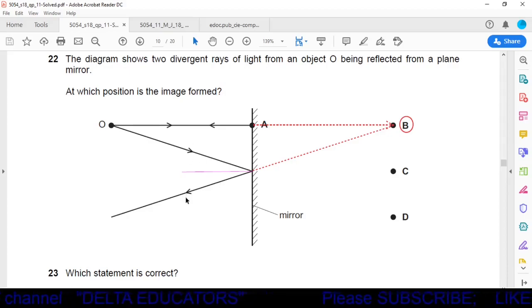Now these two rays cannot meet, so we have to extend these two rays on the other side, on the back side of the mirror. Now these two rays seem to be coming from this point B, so the image will be formed at point B and this image will be a virtual image. So at point B the image will be formed, so our correct answer is B.